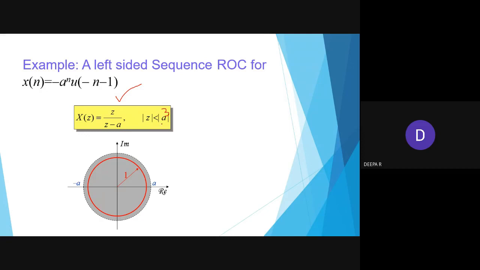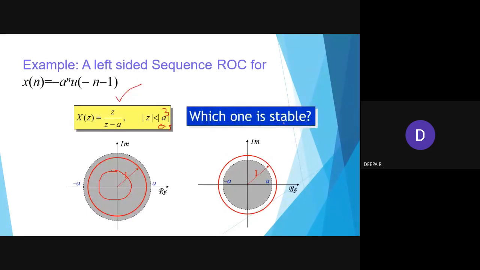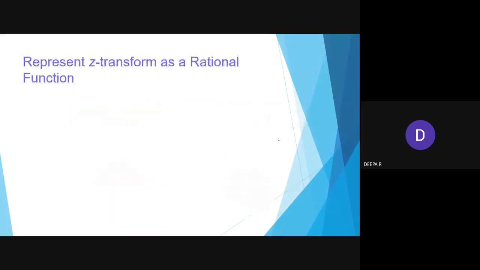Now what happens, considering a as 0.5? Then the circle will be like this, right? See, this is my unit circle, and we have a 0.5 circle, then a circle will be like this based on the problem. So which one will be stable? We are going to identify that.